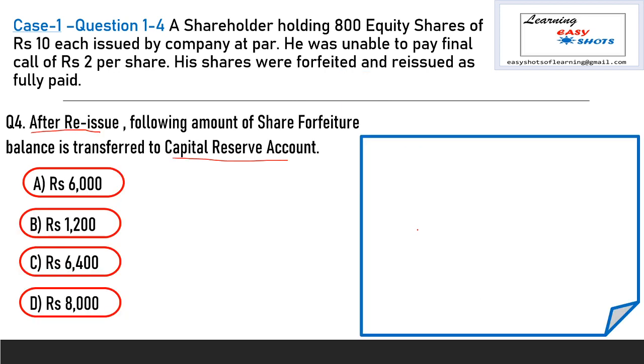So the whole amount is transferred to capital reserve, and the entry is share forfeiture account debit to capital reserve with the amount 6400, which is option C.